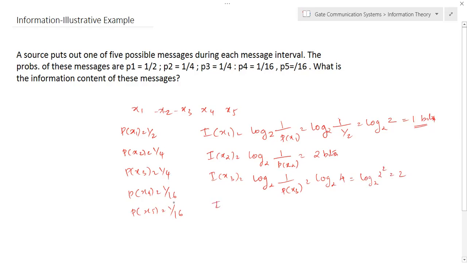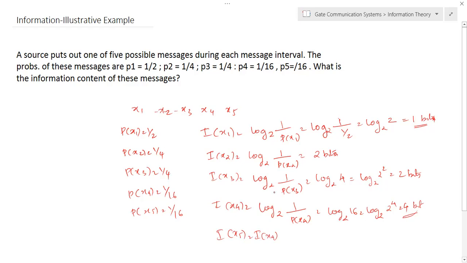Similarly, if you take x4 and x5 with the same probability, the information of x4 is log to the base 2 of 16, or we can write log to the base 2 raised to 4. So we'll get 4. Here also 4 bit, 2 bit. Okay. In the last case also, you'll get exactly the same: I of x5 is also equal to I of x4 because of the same probability.